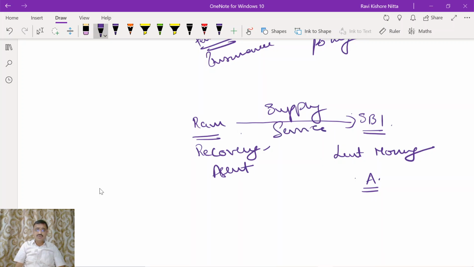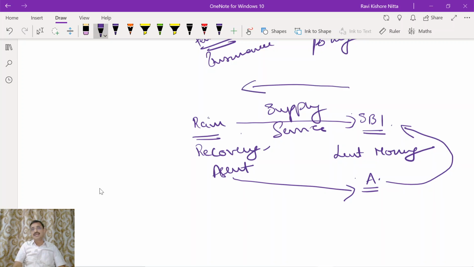Ram will negotiate and coordinate with A, and somehow see that A pays the money to the State Bank of India, for which State Bank of India will appropriately compensate Ram, either by way of fees or commission, etc. Here the service provider is Ram and the service recipient is State Bank of India. RCM is applicable because the State Bank of India is a banking company.